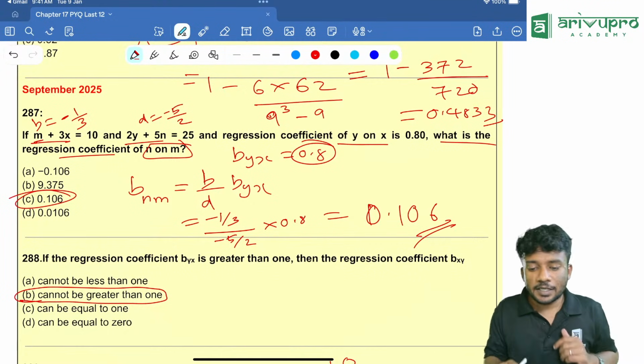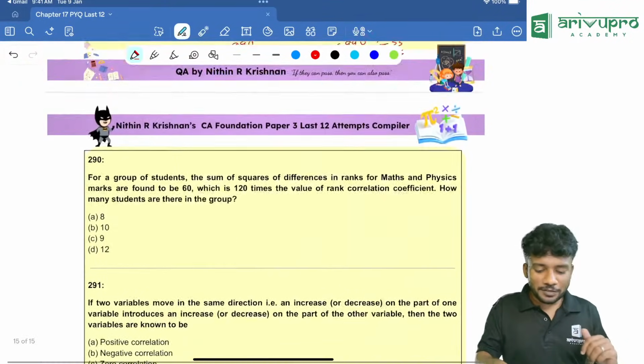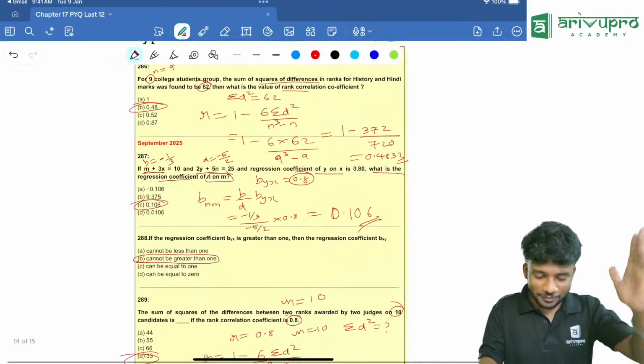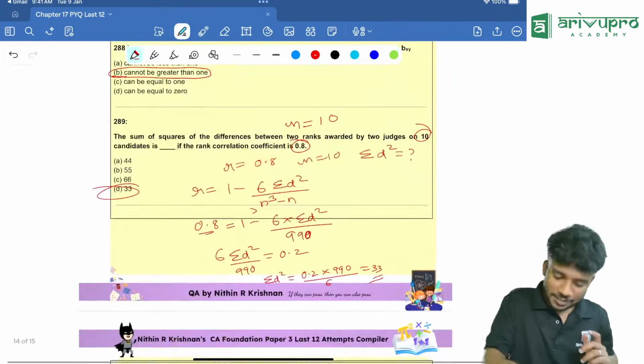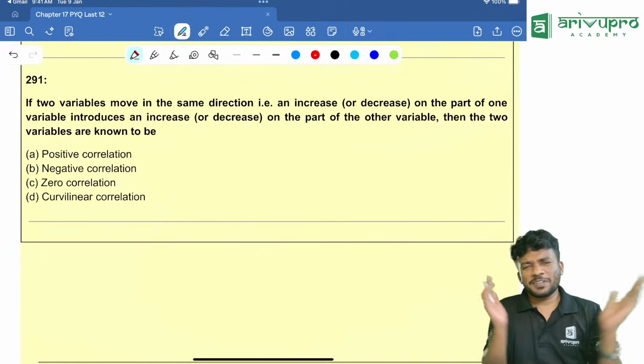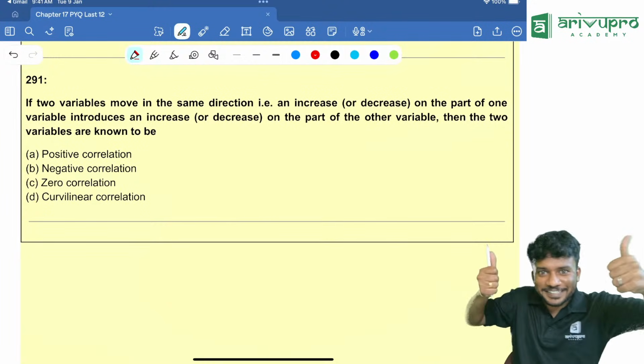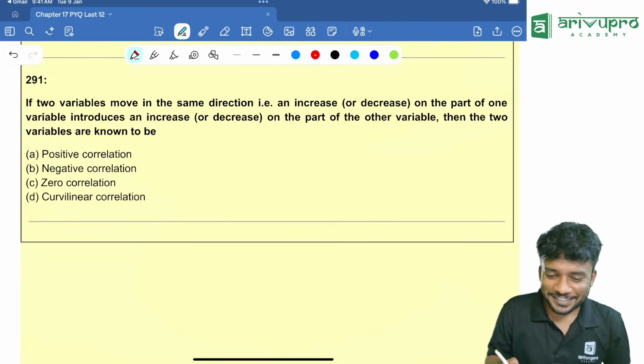0.106. Yes, Bala, we will be doing all the chapters' PYQs. Don't be afraid or worry about it. Okay. Now we are going to the final 2 questions. First, we will take this easy question. Look here. Yes, Bala, we will do it. Okay, all the chapters we will do.